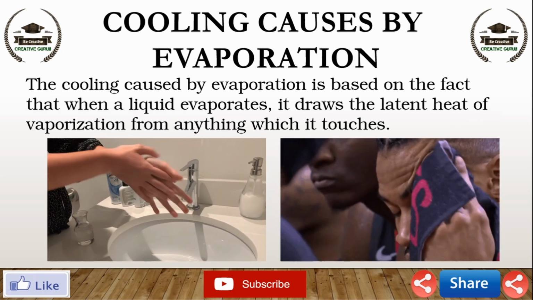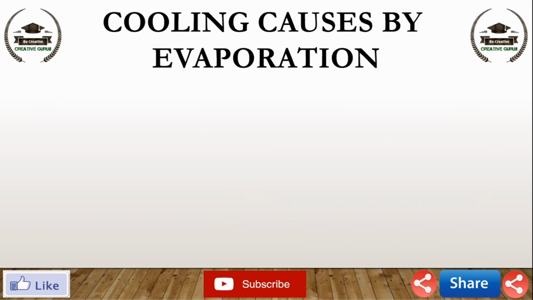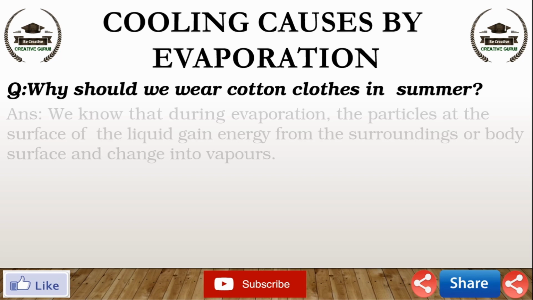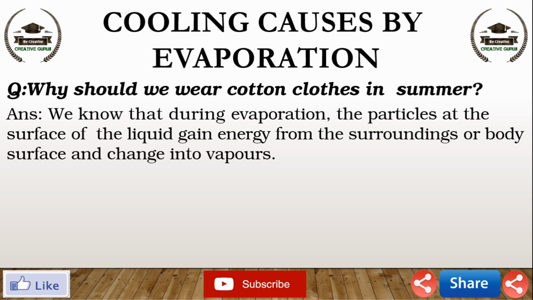Let's talk about some important questions based on the cooling caused by evaporation. First question, why should we wear cotton clothes in summer? During summer, we perspire more because of the mechanism of our body, which keeps us cool. We know that during evaporation, the particles at the surface of the liquid gain energy from the surrounding or body surfaces and change into vapor.